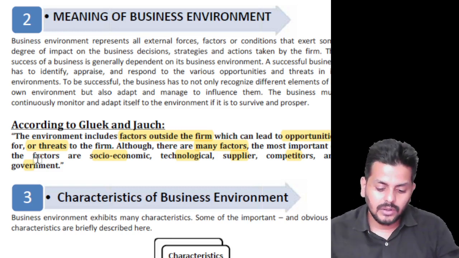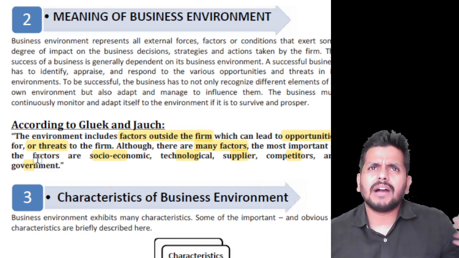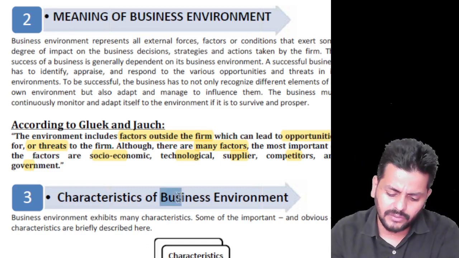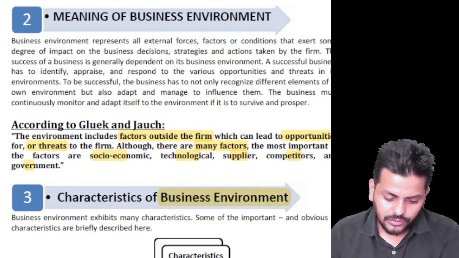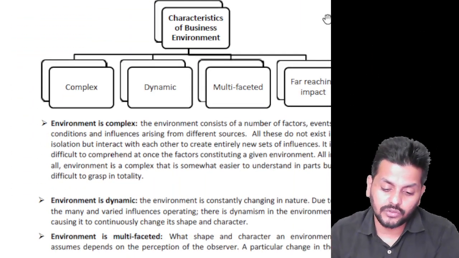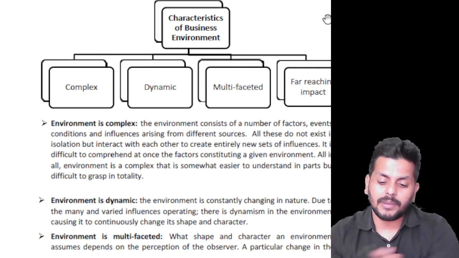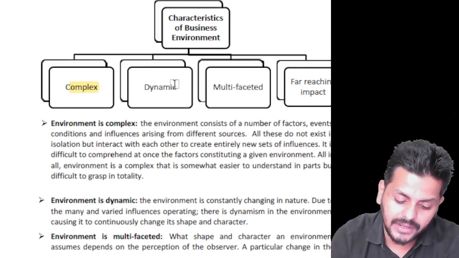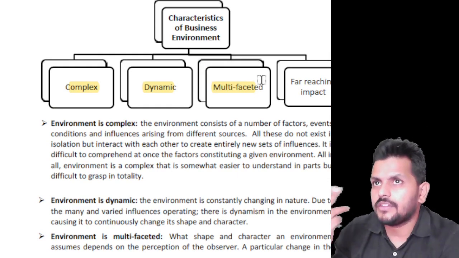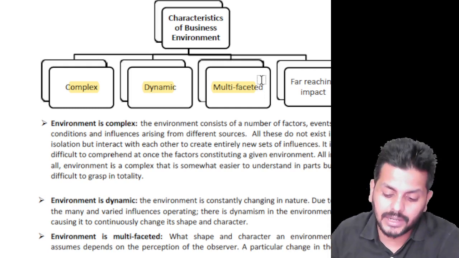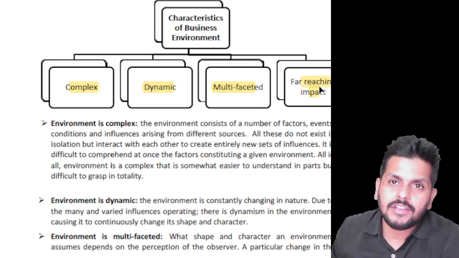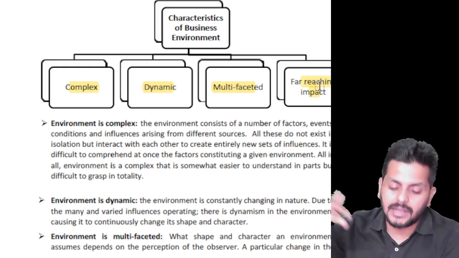Okay, so we have a very important question about the 4 characteristics of business environment. And like I said, since we have MCQs, they can ask you which one is or which one is not. So business environment, if you go by the summary there, is very simple: complex, dynamic, that is always changing, and multi-faceted, which means it's based on the perception of the observer.